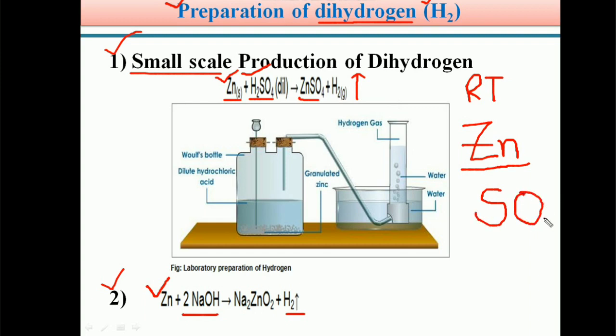So students, in the laboratory preparation of dihydrogen, we always use dilute acids. These dilute acids are treated with granulated zinc and hydrogen gas is liberated. Also, H2 gas is prepared when you treat granulated zinc with aqueous bases or alkalis like NaOH.